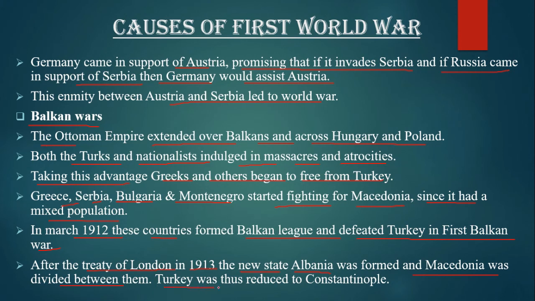Turkey was thus reduced to Constantinople. The division of Macedonia, however, did not satisfy Bulgaria. Bulgaria attacked Serbia and Greece, but Bulgaria was easily defeated. The Second Balkan War ended with the signing of the Treaty of Bucharest in August 1913.